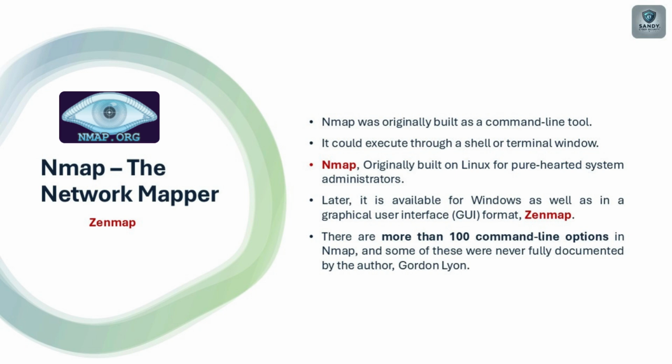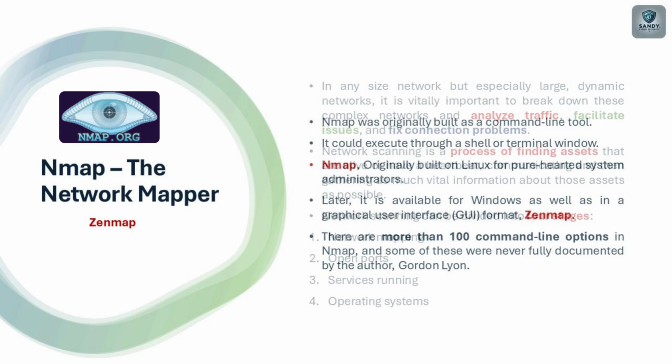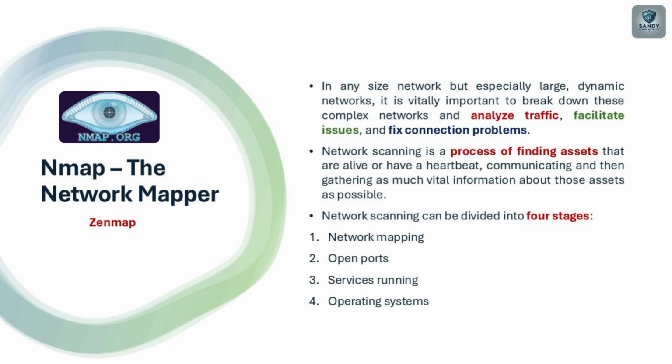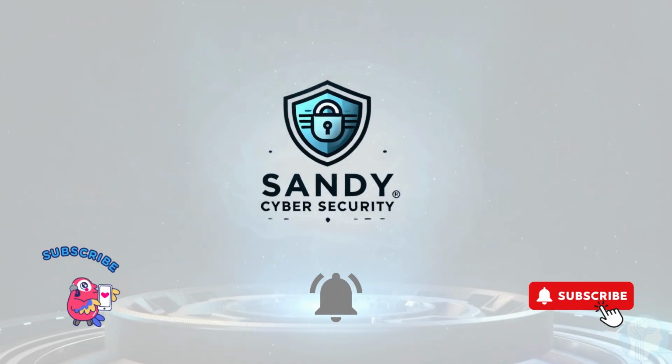There are more than 100 command line options in Nmap, and some of these were never fully documented by the author, Gordon Lyon. In any size network, but especially large dynamic networks, it is vitally important to break down these complex networks and analyze traffic, troubleshoot issues, and fix connection problems. Network scanning is a process of finding assets that are alive or have a heartbeat, communicating, and then gathering as much vital information about those assets as possible. Network scanning can be divided into 4 stages. 1. Network mapping. 2. Open ports. 3. Services running. 4. Operating systems.